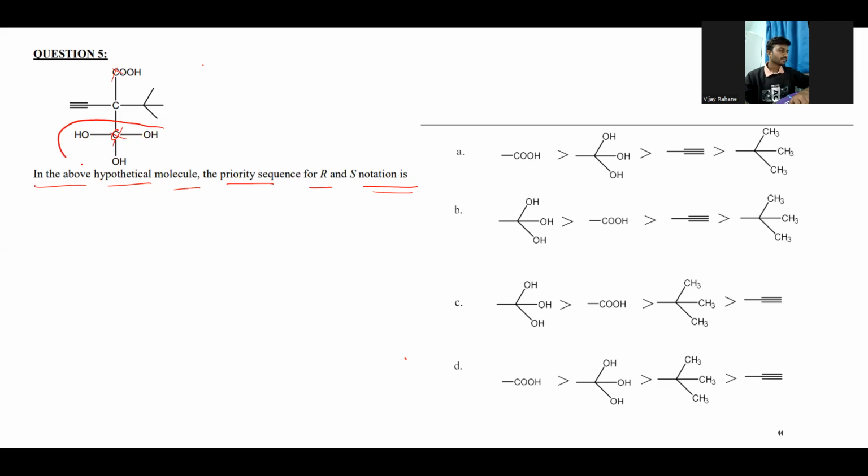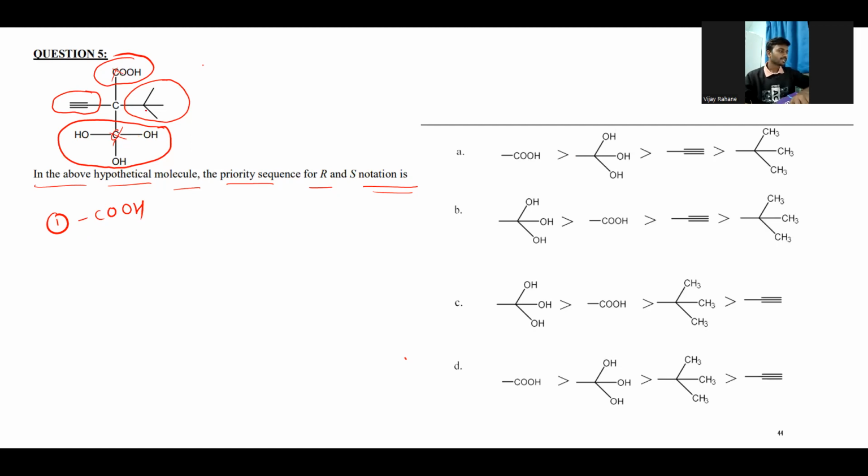If you see here, this is, let's say, one group. This one is the next group. The COOH is the third group, and the CH3 is the fourth. These are the four different groups, and we need to arrange them in the order of the priority sequence rule. First group is the COOH. We need to check how the priority goes.